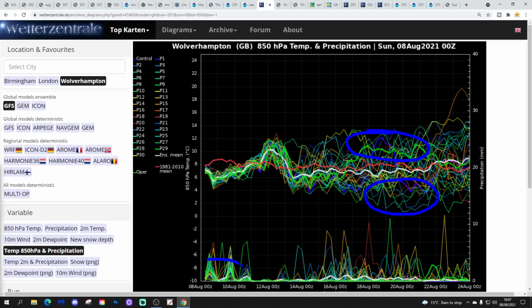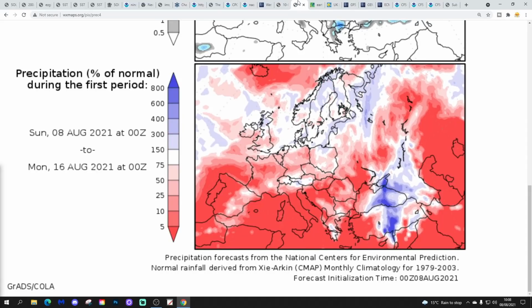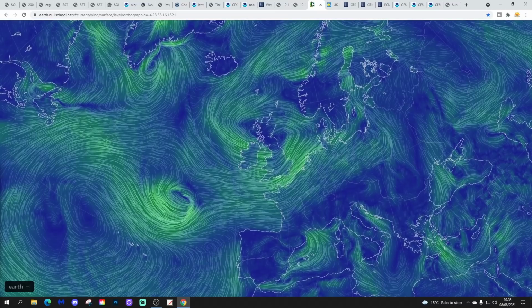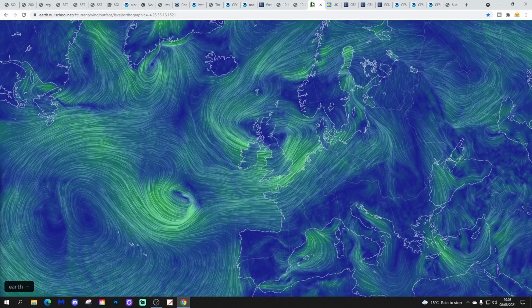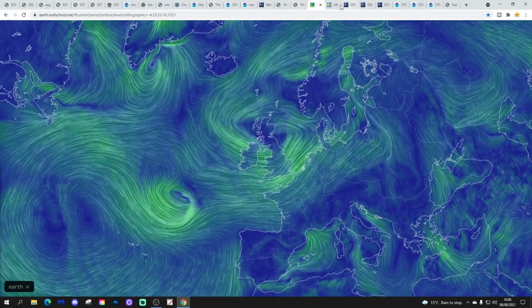Precipitation-wise, there are going to be further rainfall showers along with spells of rain over the next 2 or 3 days. Then we get a drier interlude midweek into the second half of the week as the upper air temperatures lift up a little bit. And then back comes the precipitation again, perhaps next weekend, and on into the third week of the month. Temperature anomalies from the 8th to the 16th of August are very close to average. Precipitation anomalies from the 8th to the 16th of August are wetter than average for Scotland, drier than average for England, Wales and Ireland. The latest wind flow map from earthnullschool.net shows that low pressure is in control. The low is centred now over Scotland, and in come those westerly winds.